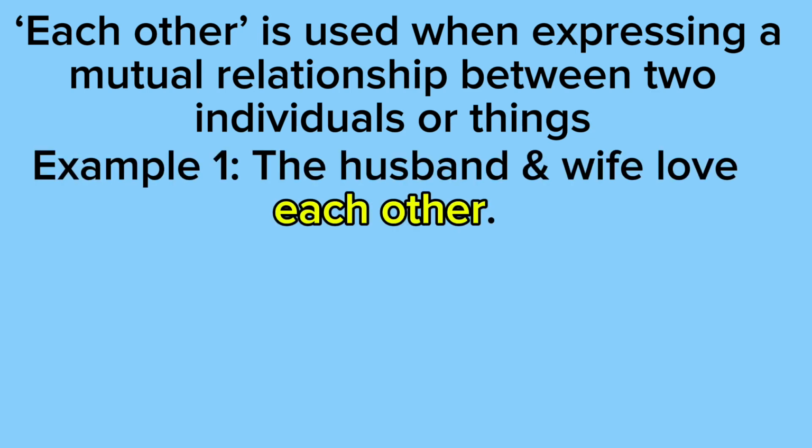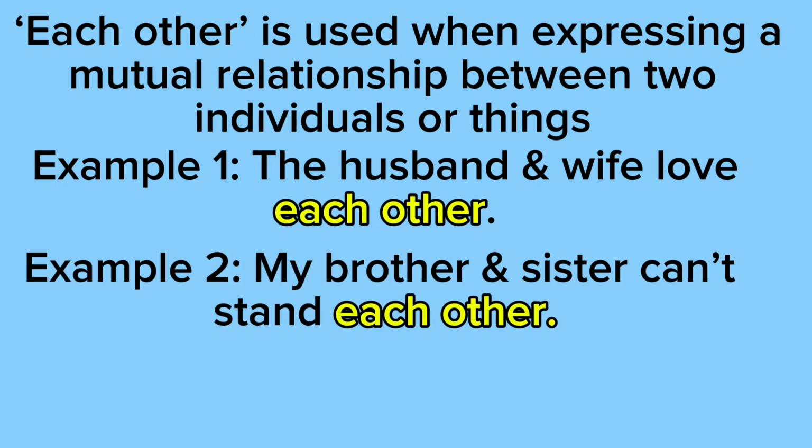So example 1 says the husband and wife love each other. So the husband is one person and the wife is another person, so that makes two people. And as stated in our definition, each other is used when expressing a mutual relationship between two individuals or things. So the husband loves the wife and the wife loves the husband. It's a mutual relationship.